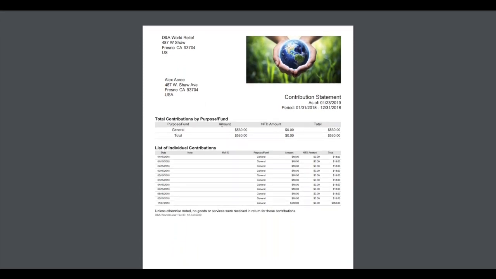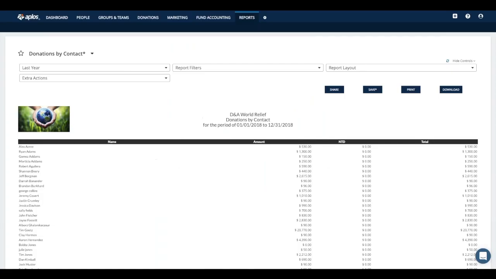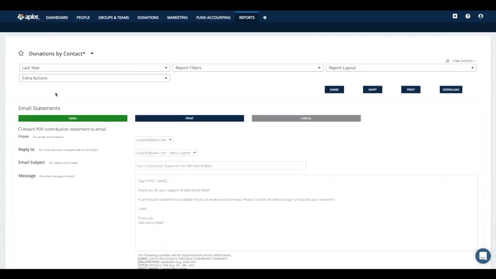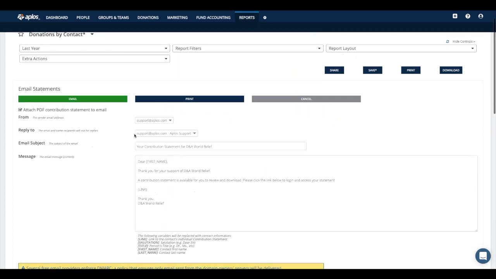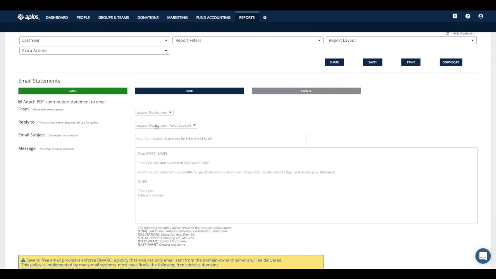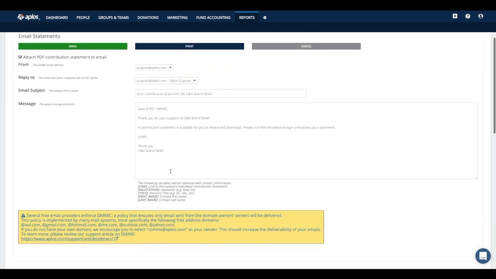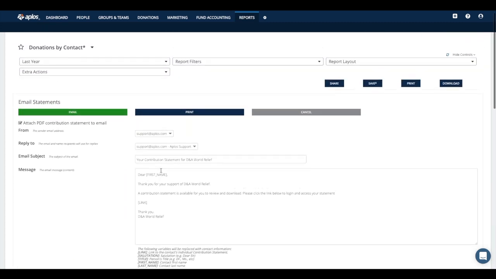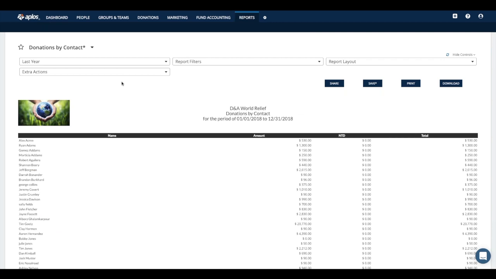So from there, just print them out, and then you can hand deliver or snail mail those statements to your people. The email option, just as easy. So you go there, click email statements. Just check the box that says attach PDF copy of the statement. And then from there, you can just select where the email is coming from, where the reply to should be sent. You can put in your personal message there. And then as long as the contact has an email listed in Aplos, you can click email, and those emailed statements will go right out to those designated donors. And so all of those very easy to do, so that very little effort is needed to generate those and get those going.